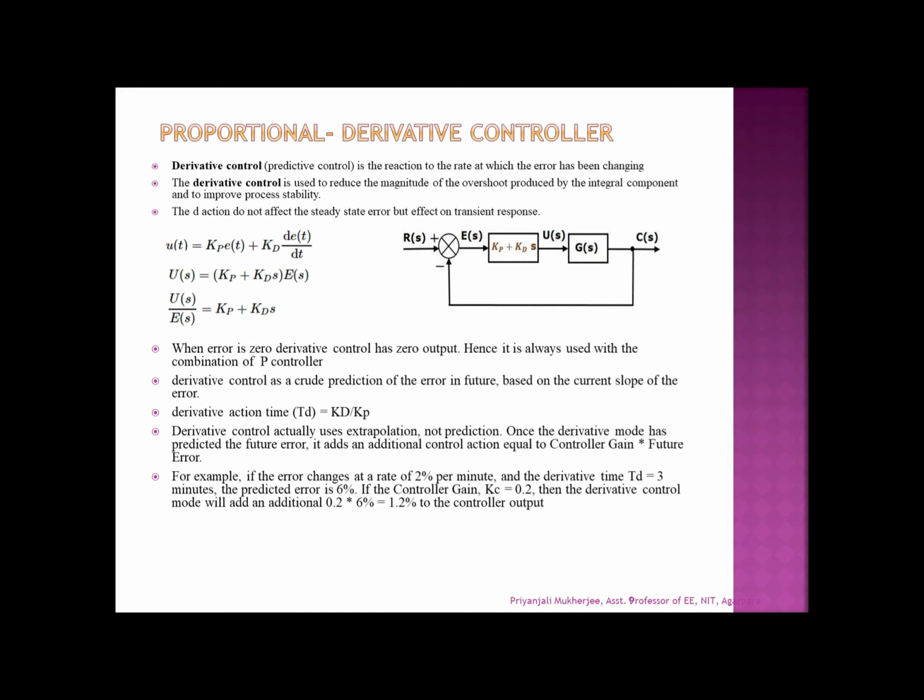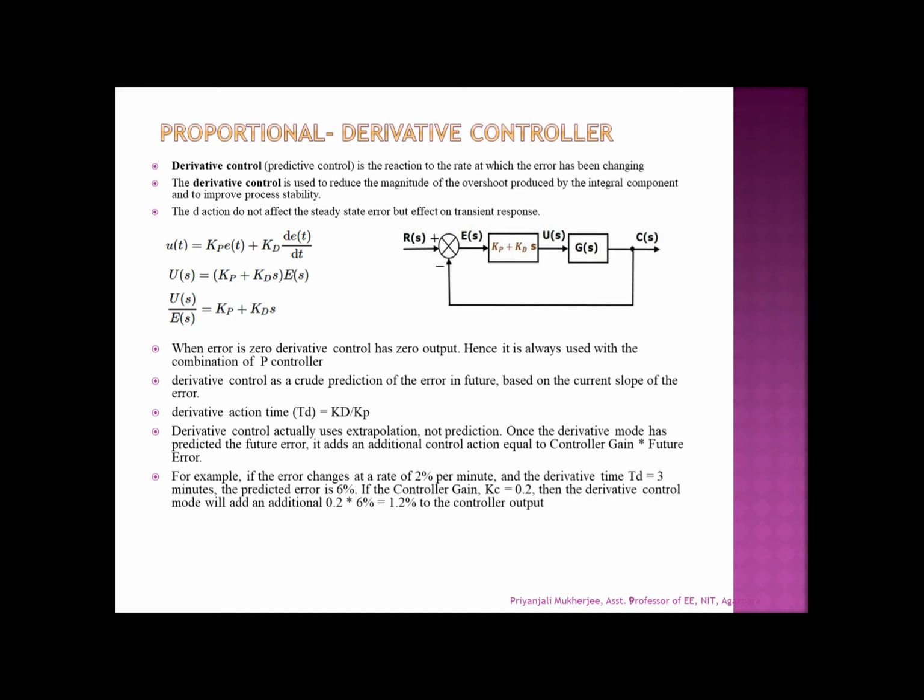But if the error becomes 0 in a derivative control, then the derivative controller has no output, because in derivative controller the output is proportional to the derivative of the error. So if we differentiate a constant, then it becomes 0.